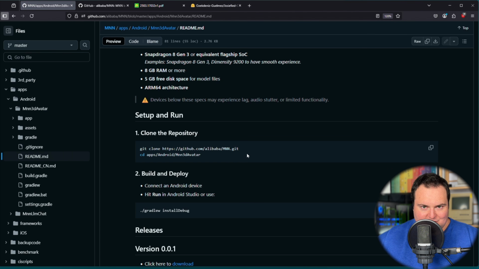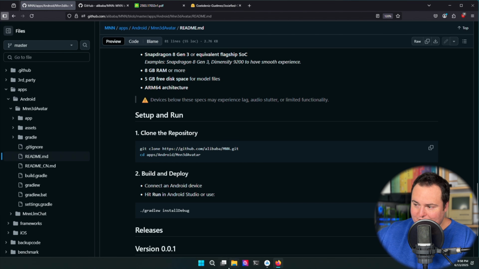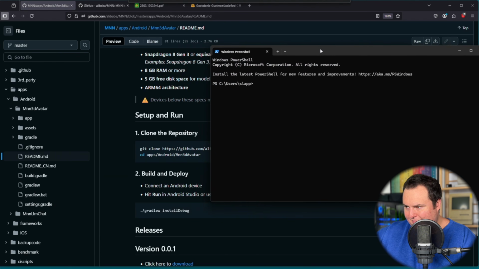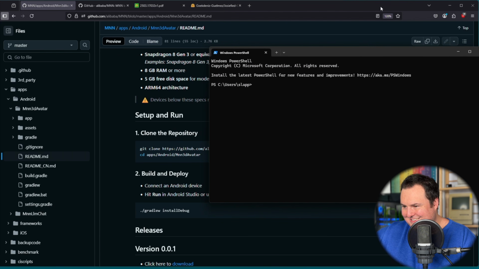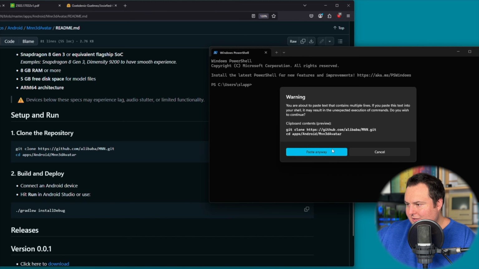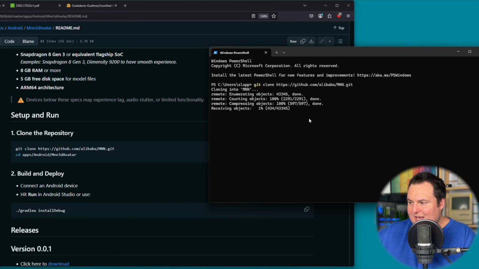There are a lot of educational resources to actually get those two things done for those who need that as well. Aside from that, all I did is just through PowerShell. You will notice I am actually using Windows here, which I don't normally do, but for certain things I find it to be acceptable. All I did is just go here into PowerShell, paste, and it will go ahead and clone it into this repository.